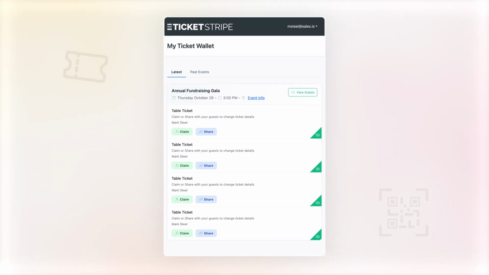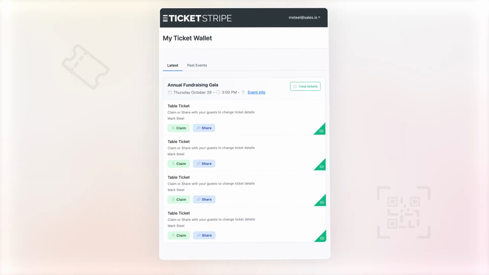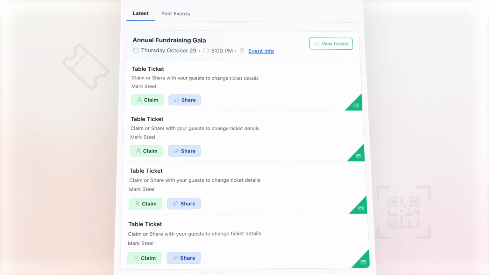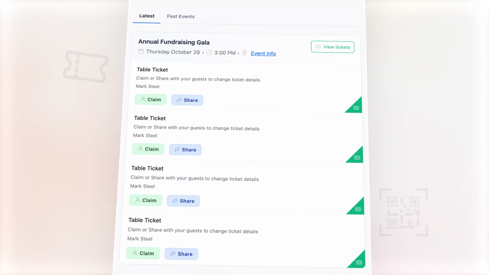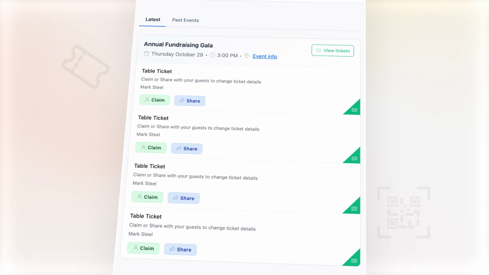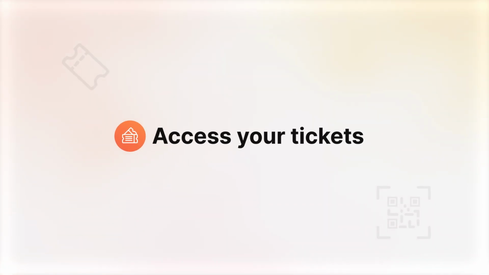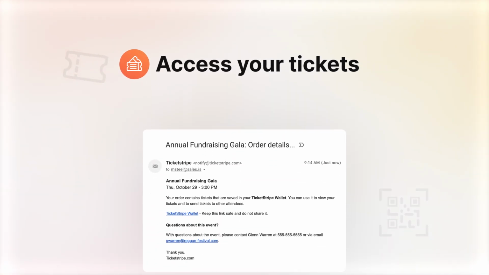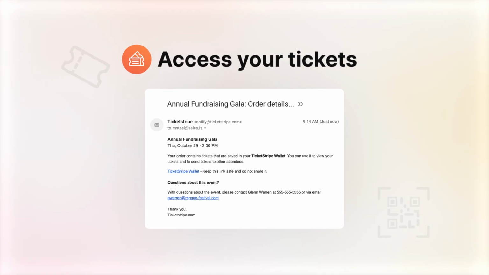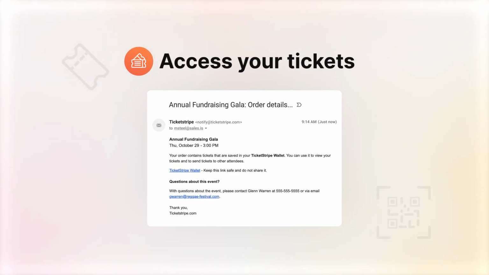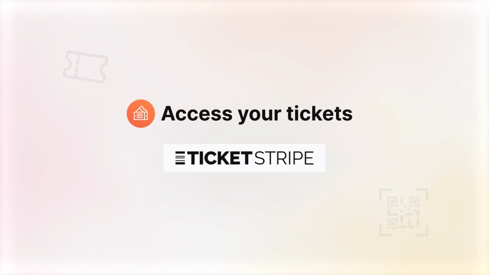When ticket claiming is optional, your ticket wallet will look like this. Ticket sharing in this case is encouraged, but not required. You can always access tickets via your ticket wallet link from the email confirmation. And if you lost your original email, you can request a new one from Ticketstripe.com.